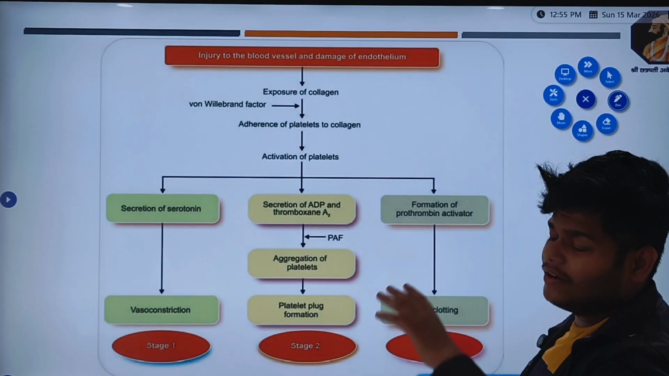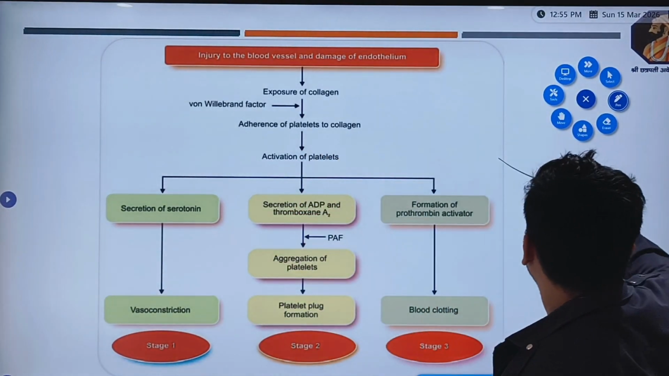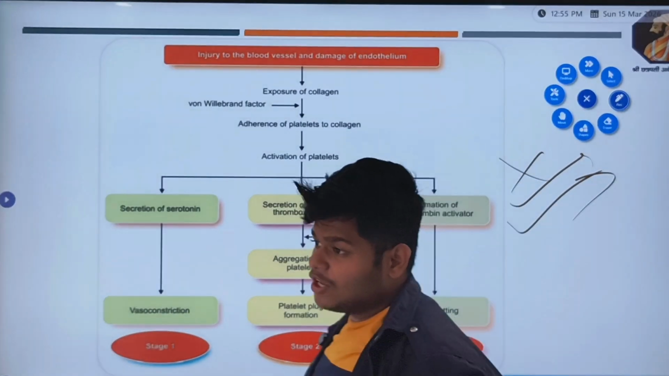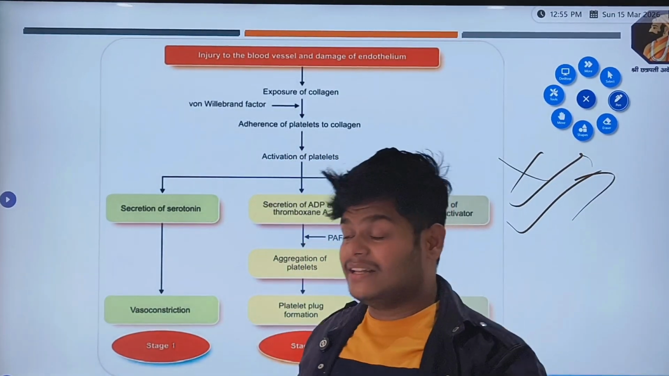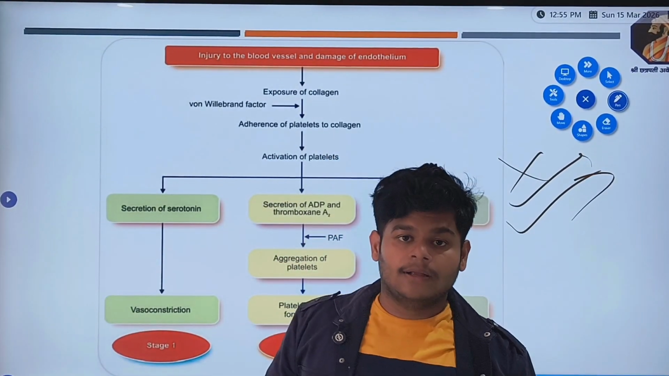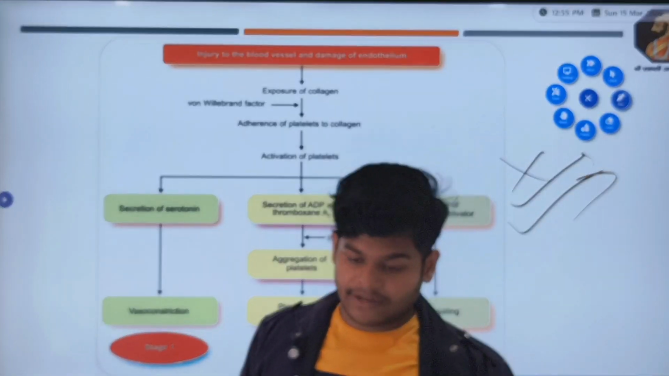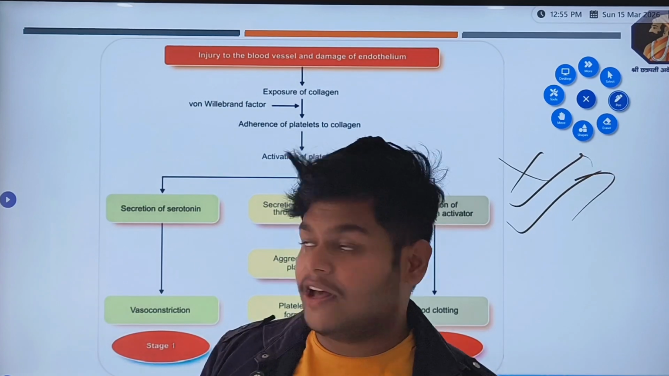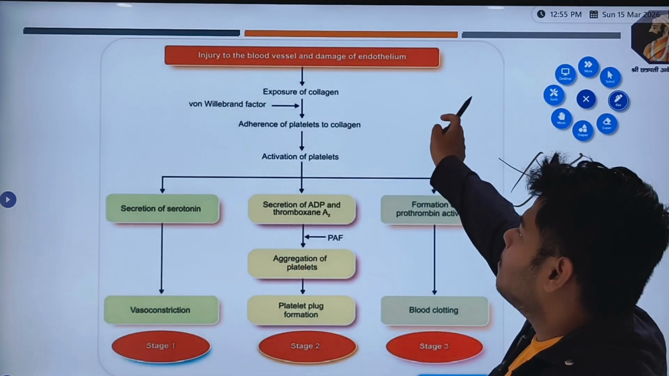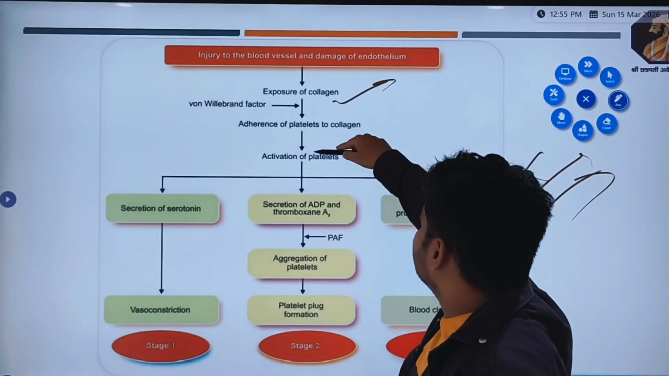Now what I have told you from the beginning, it's a very helpful diagram. In the exam, when you are told to write about hemostasis, write in this table format, don't write in a paragraph format, nobody will check. But for your theory clearance or your concept clearance, read your books very well, but write like this. Now what I told you, injury to the blood vessels, right? Collagen, exposure of the collagen, right?